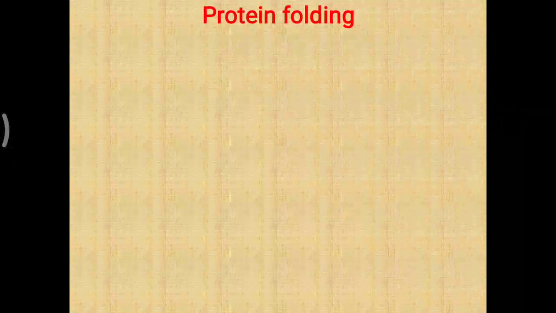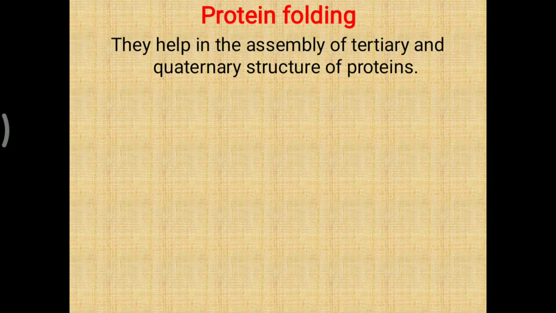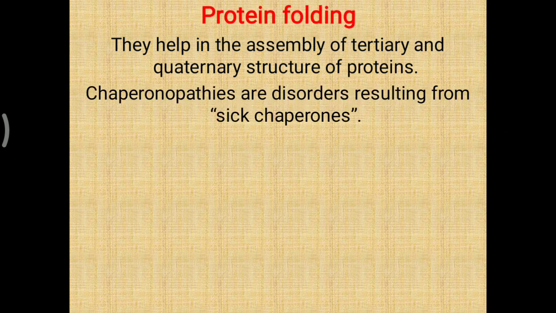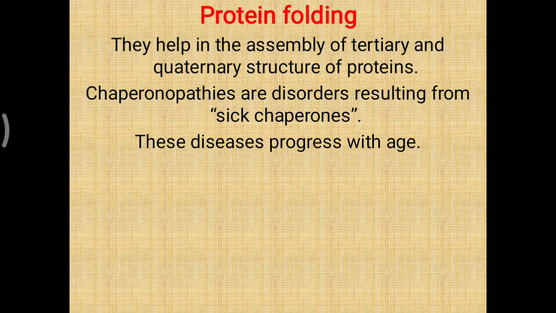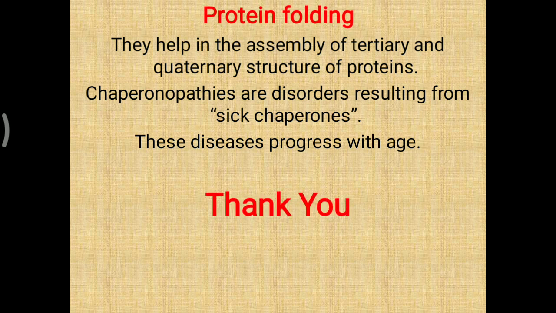Now in protein folding, you also have to remember that chaperones help in the assembly of tertiary and quaternary structure of the protein, meaning functional protein formation. If it does not occur, then chaperonopathies are disorders that occur as a result of a sick chaperone or improper chaperone activity, leading to many diseases, combinedly called chaperonopathies. These diseases progress with age and are very fatal in nature. So that's all about post-translational modification. You have to remember proteolytic cleavage, modification of amino acid, subunit aggregation, and protein folding.